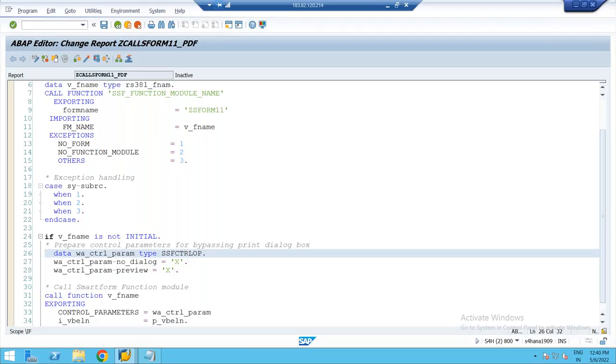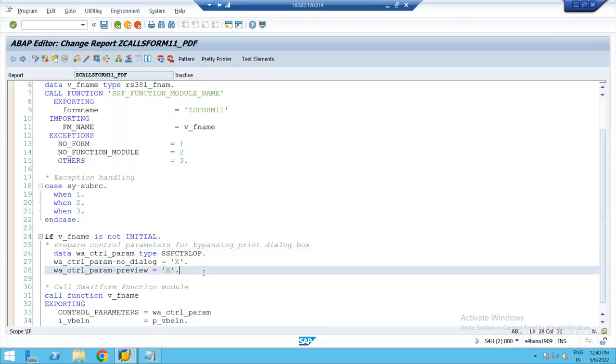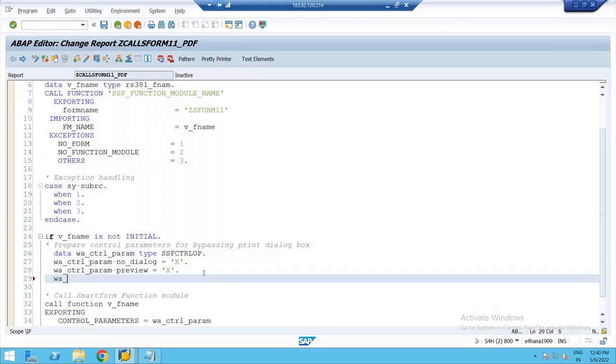If I double click on this, what are the fields I considered so far? No dialog and a preview. There is another field, get OTF, which is character of what? 1. So what you have to do is, we have to set this to X. W_control_param-get_OTF equal to X. Okay, so that is the additional setting you have to do.